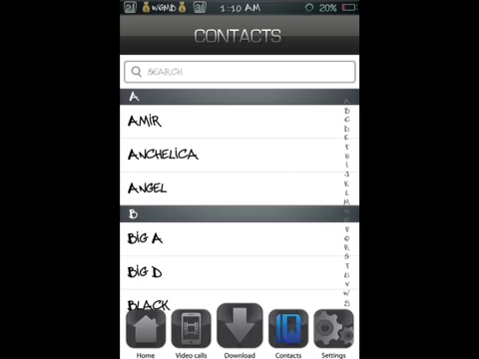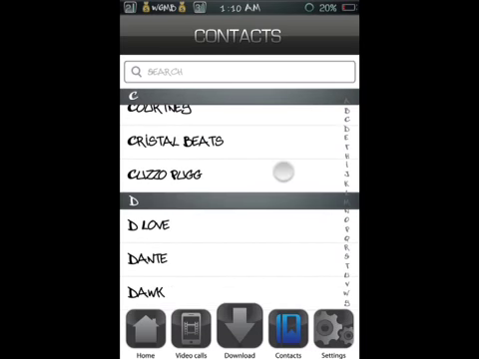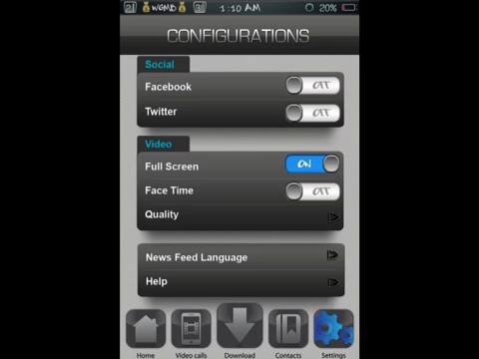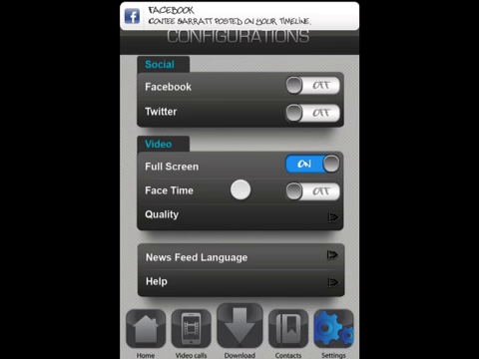You can have it for whatever contact you want it to play for. Got your settings. You can have it playing full screen, FaceTime, Facebook, Twitter, whatever you want it to play for. And that's pretty much it.